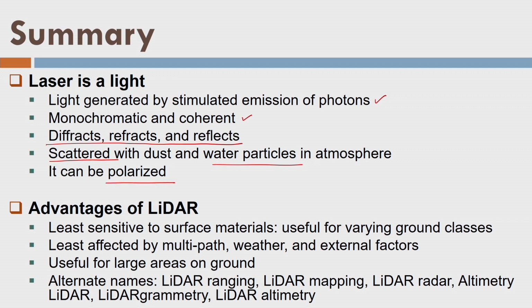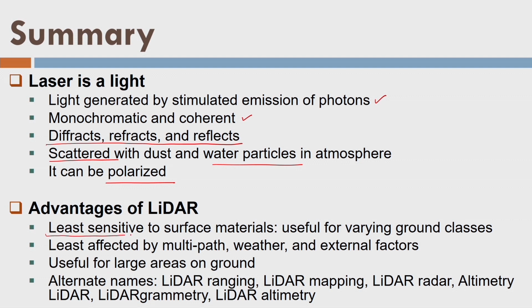Now using laser we develop lidar, that is light detection and ranging. Lidar is an active sensing technology, so it does not require any external source of energy like the sun. So I can use it at night also, like radar. Moreover, if you see carefully, it is least sensitive to the surface material.